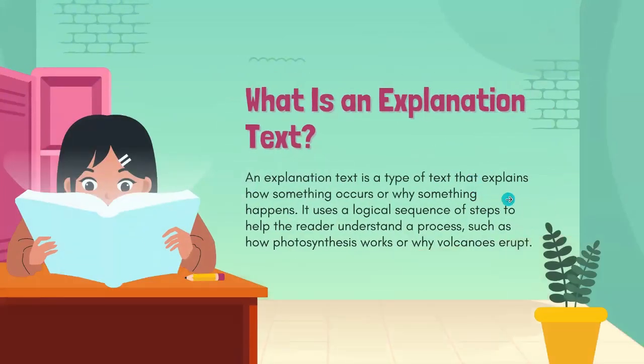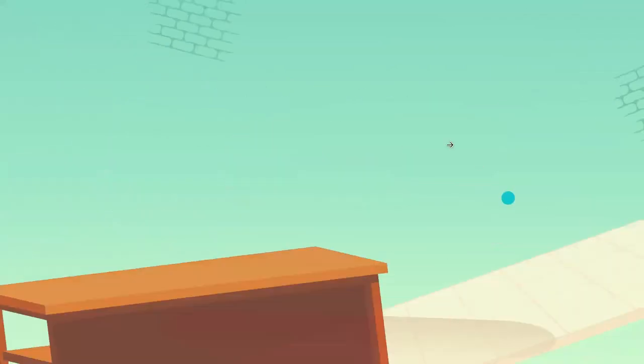Okay, and first is the definition of explanation text. The definition of explanation text is a type of text that explains how something occurs or why something happens. It uses a logical sequence of steps to help the reader understand a process, such as how photosynthesis works or why volcanoes erupt.